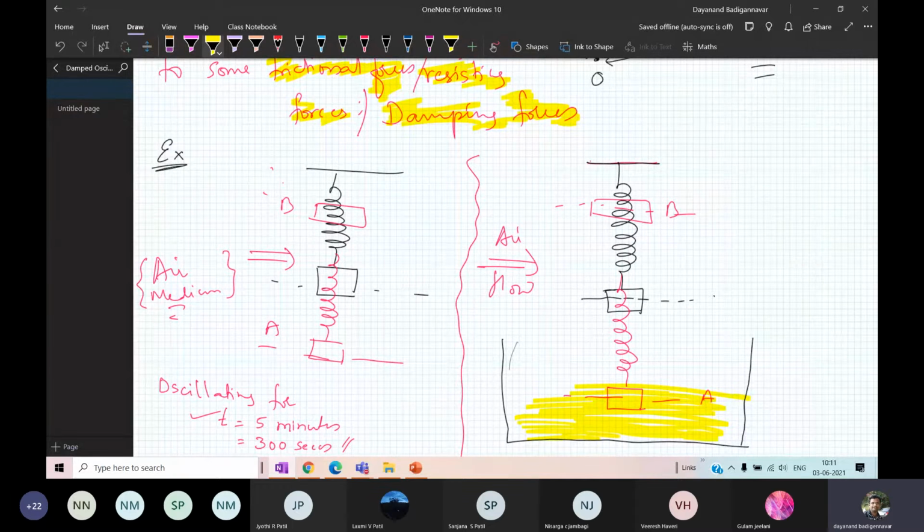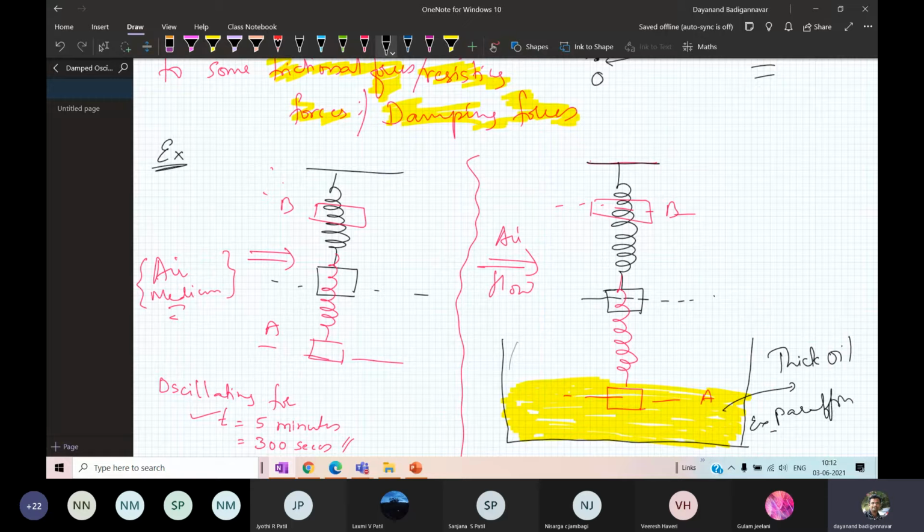It is of very high density. Now this liquid medium is thick oil. I can call it any thick oil whose density is larger than air, even larger than water. So I can take it as paraffin. Let us assume that it is a very thick oil. As an example, I have taken it as paraffin.